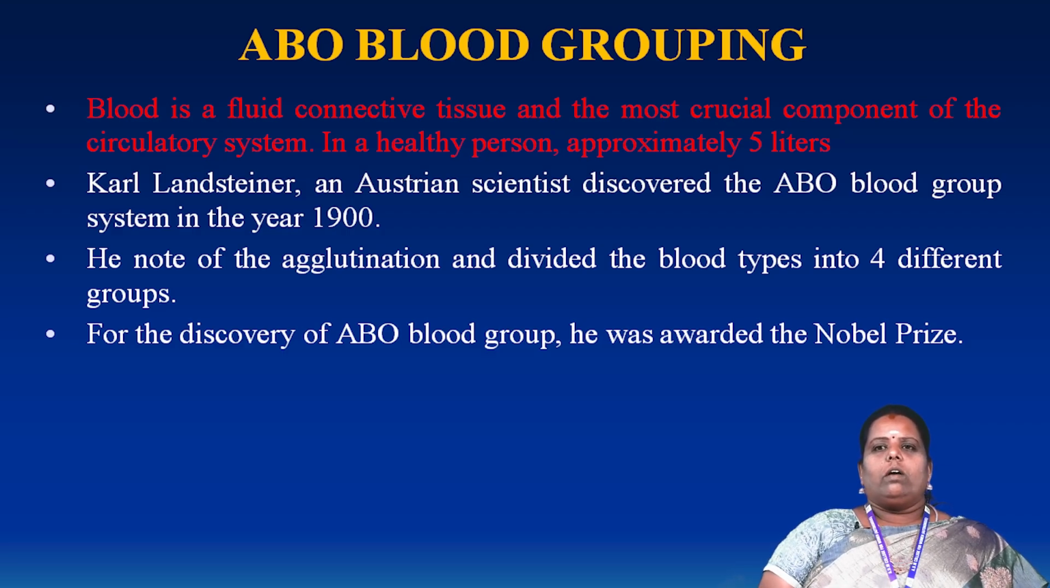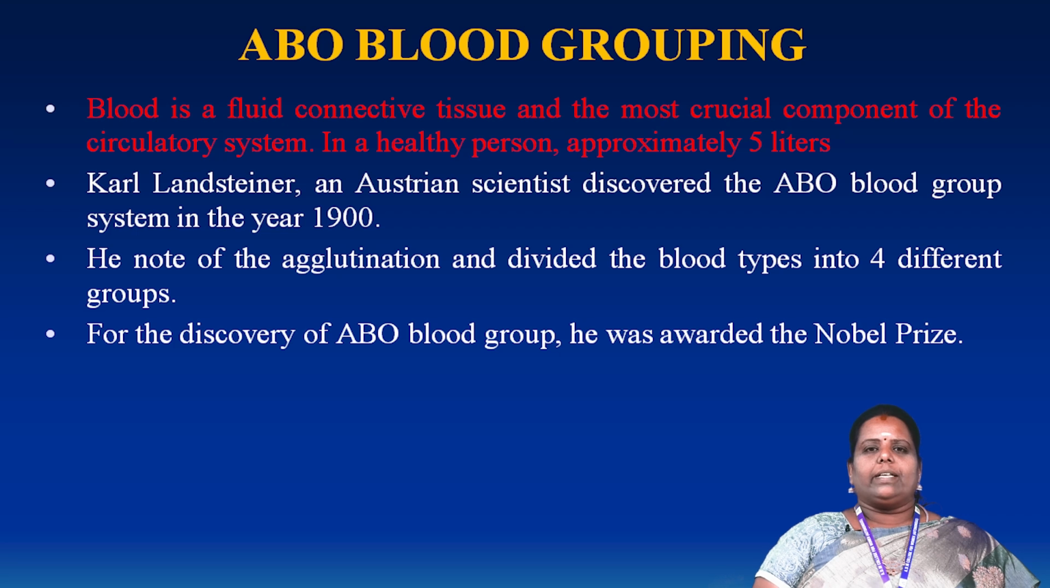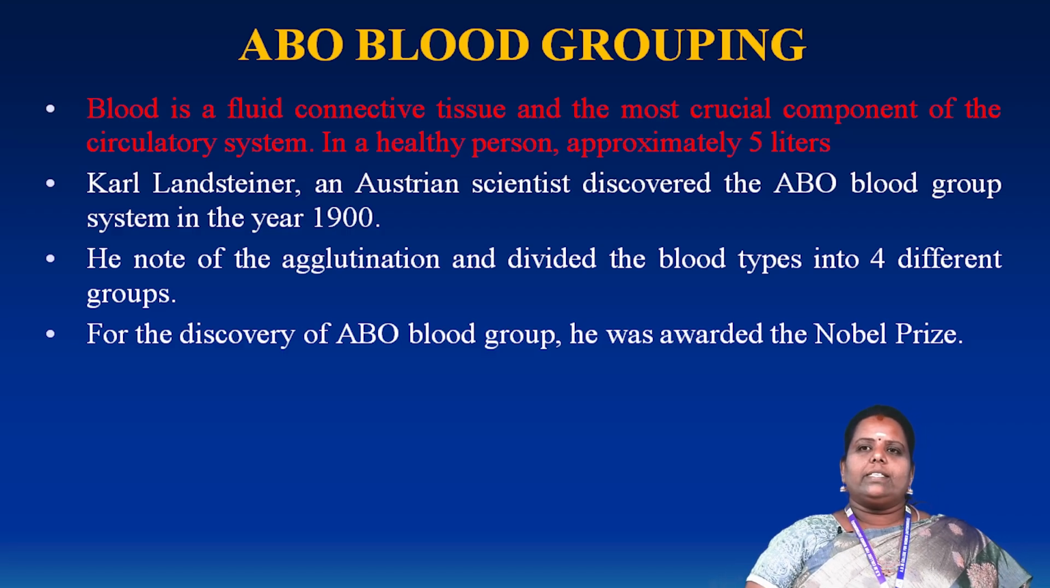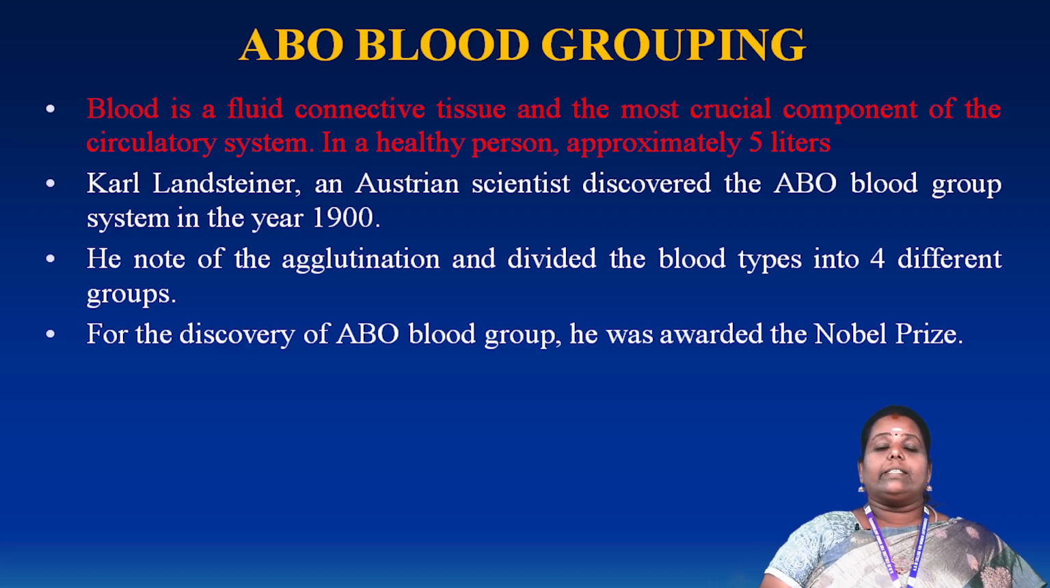In case we are affected by anemia, after taking food materials we have to replenish the blood in our body. First, the blood grouping was identified by the scientist Karl Landsteiner, the Austrian scientist. He discovered the ABO blood grouping system in the year 1900. In this, he discovered the different types of blood that occur in our body: A group, B group, AB group, and O group.